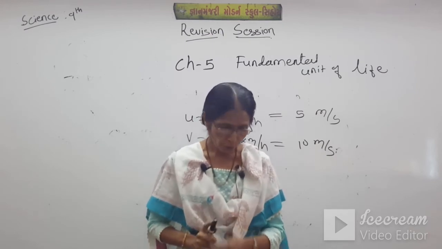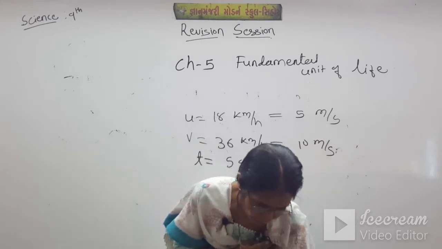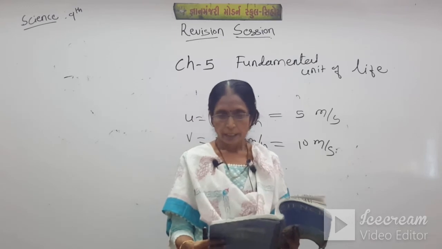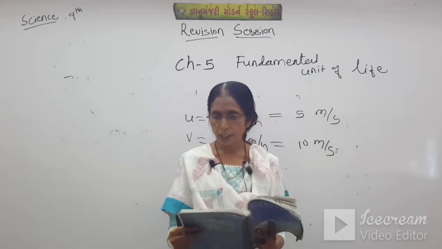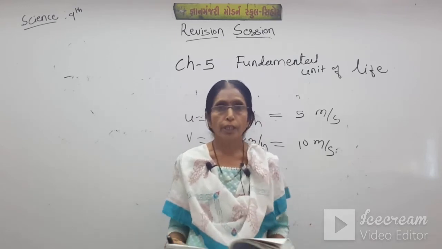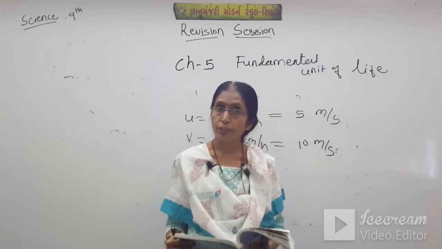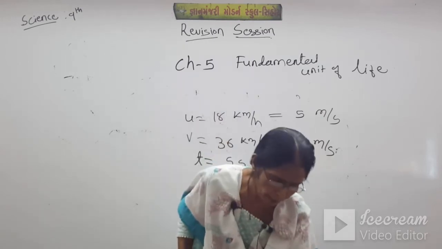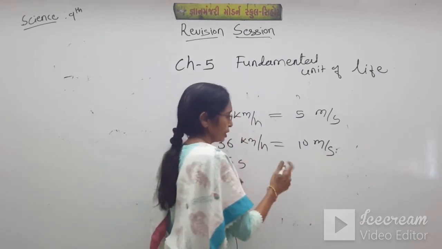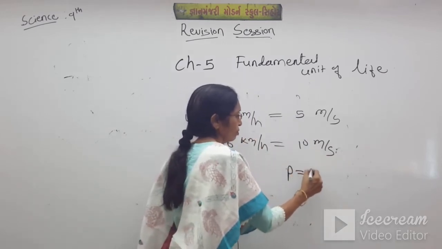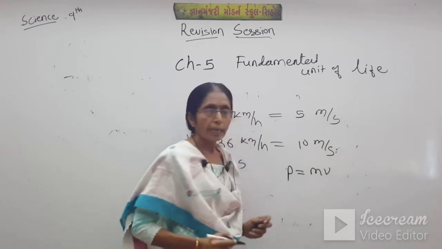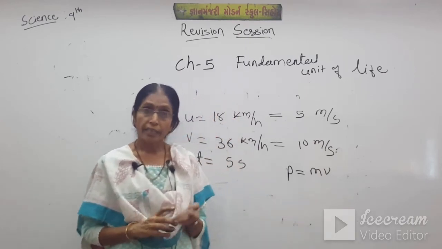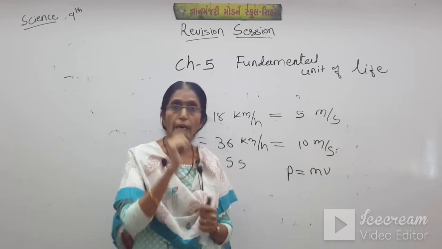Also the second law of motion is there. The second law of motion states that the rate of change of momentum of an object is proportional to the applied unbalanced force on it. But what is momentum? Momentum is P, which is m into v, where m is the mass and v is the velocity. I have given you the example of that bullet.